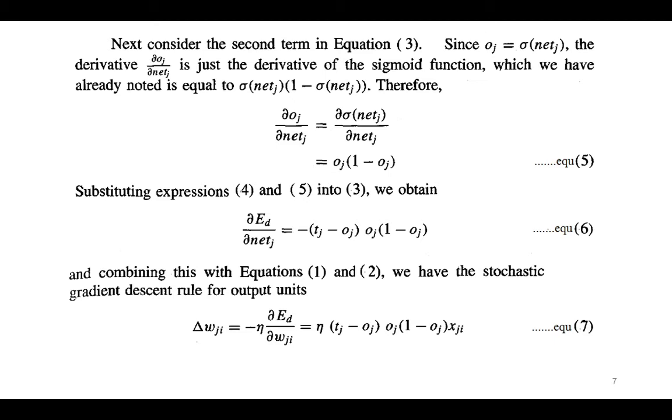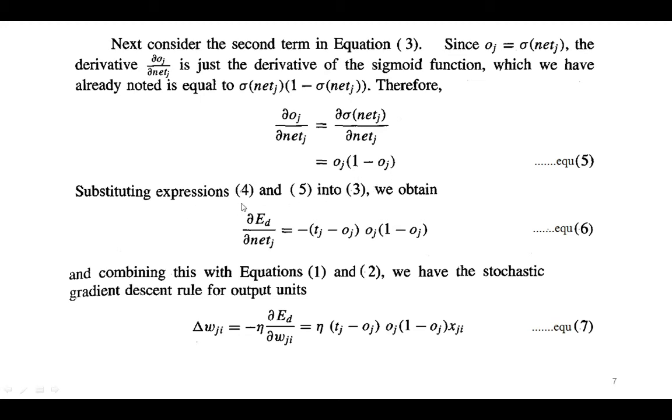Therefore, ∂o_j/∂net_j is equal to ∂σ(net_j)/∂net_j, which is equal to o_j into (1 minus o_j).